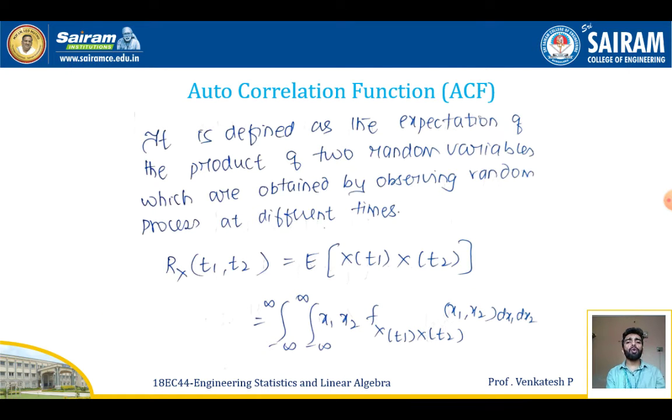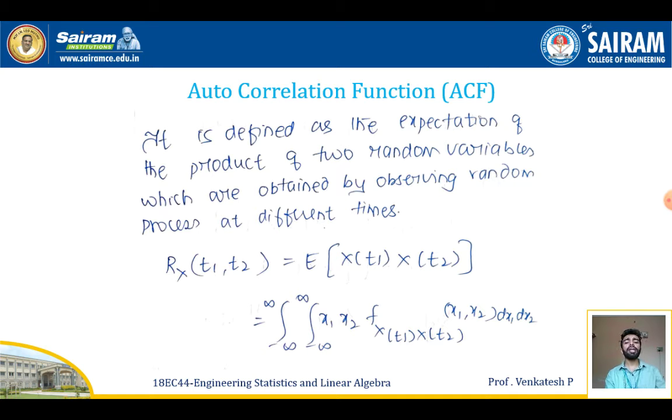So first we will see what is meant by autocorrelation function. We can denote this as ACF. It is defined as the expectation of the product of two random variables which are obtained by observing random processes at different times. Say, for example, I am taking time instants t1 and t2. I am going to find the expectation of the product at t1 and t2. That kind of expectation will be called an autocorrelation function.